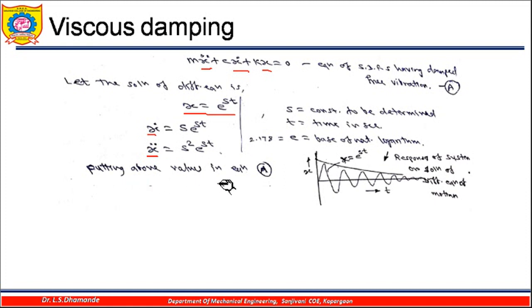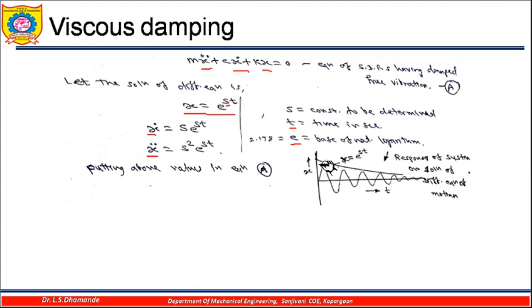If I put all these values of x, x dot and x double dot into this particular equation, I will get an equation in modified form. Here, s is the constant to be determined. This is unknown, and we need it to get the solution. t is the time in seconds, and e is the base of the natural logarithm, whose value is generally 2.718.